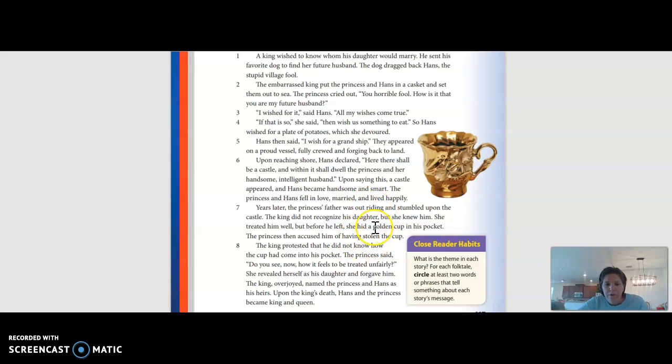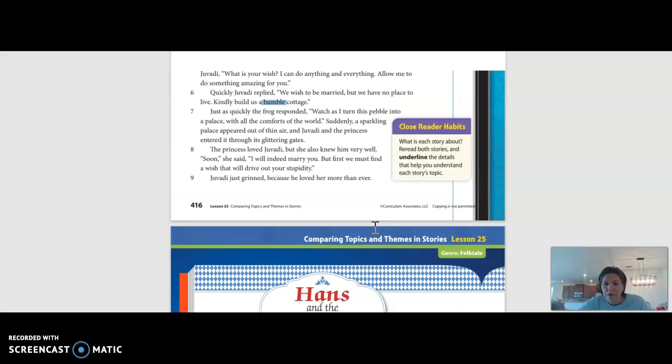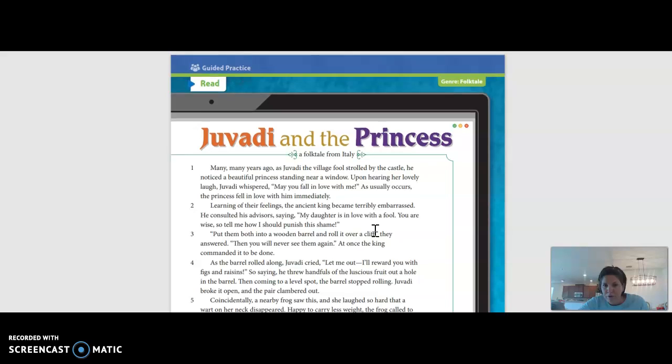So you are going to read these two texts today. You are going to complete the graphic organizer. It's the same one that you did yesterday. And again, focusing on the characters, the events, and then also that topic and theme section. And then thinking in your brain, are there any similarities between these topics or the theme? Do they kind of share anything that's the same? All right, let me know if you guys have any questions. We'll be talking about this more during our live meeting.